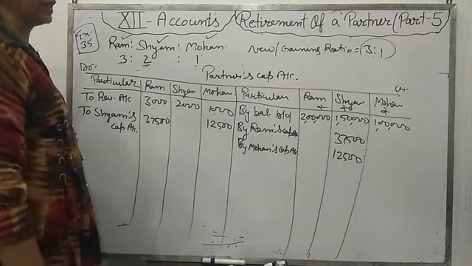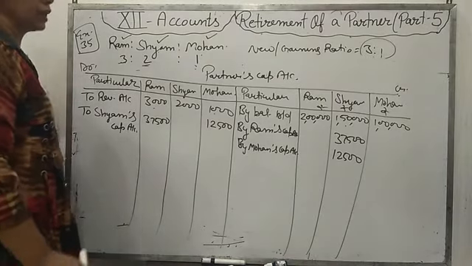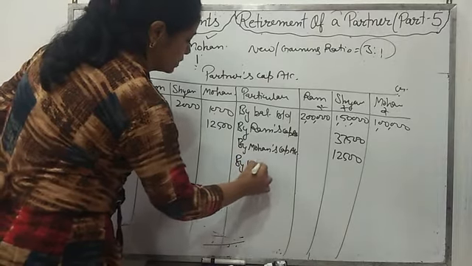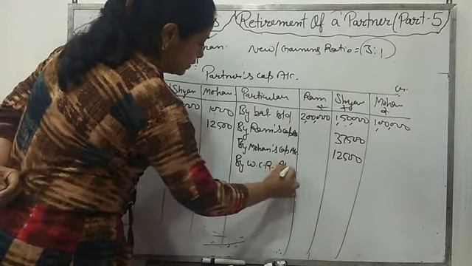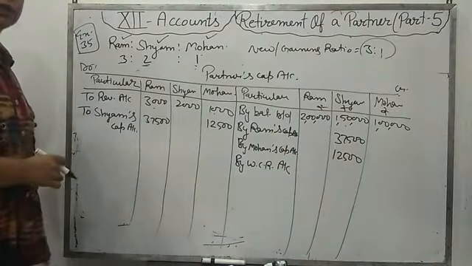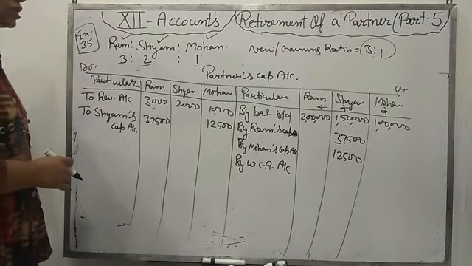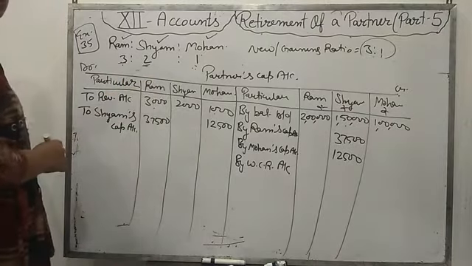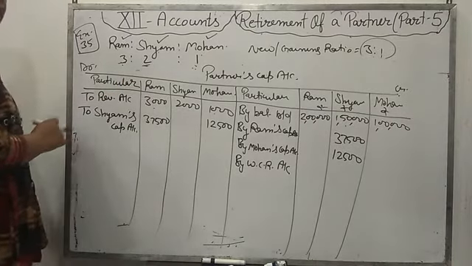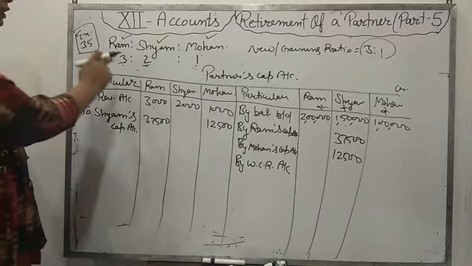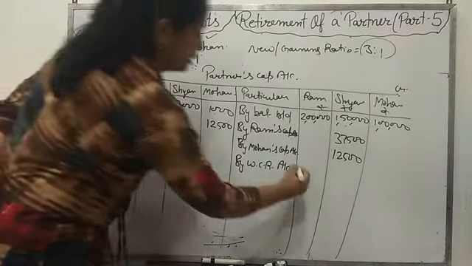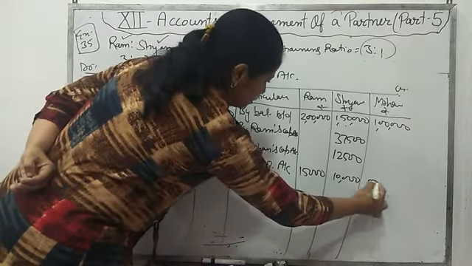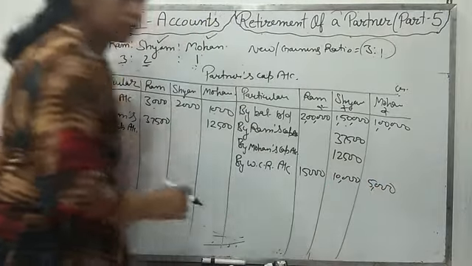Now next, workman compensation reserve. We have decided that workman compensation reserve 30,000 will be distributed to the partners. Then reserve is profit and we are giving it to the partners, so it will come on the credit side by workman compensation reserve. It was 30,000, distribute 30,000 in 3:1 ratio. 30,000 divided by 6, it will come 5,000. 5,000 multiplied by 3, 15,000, 10,000 and 5,000.